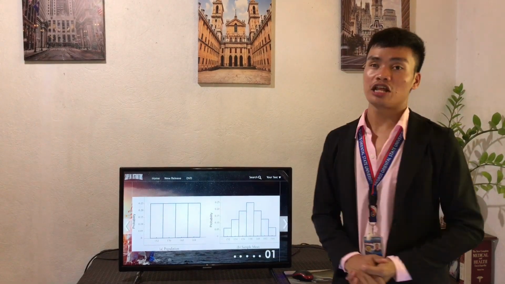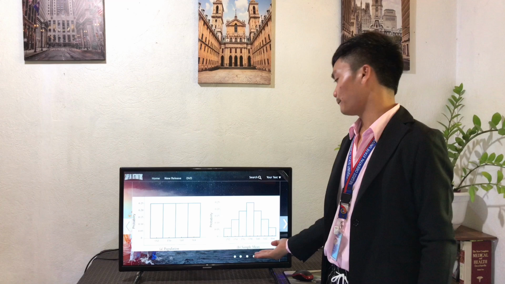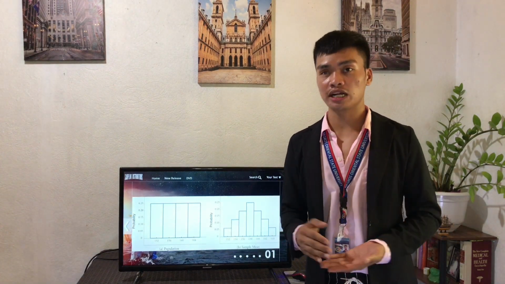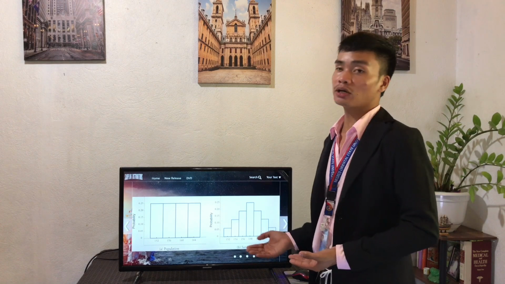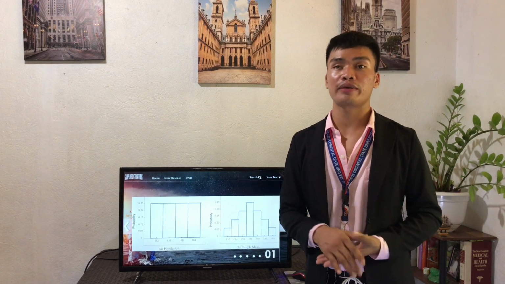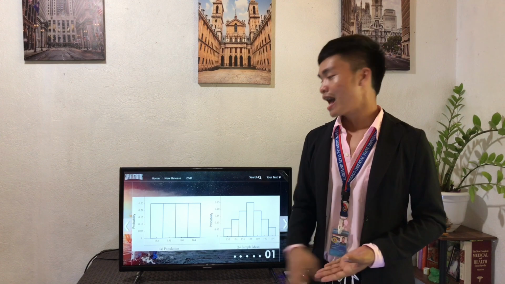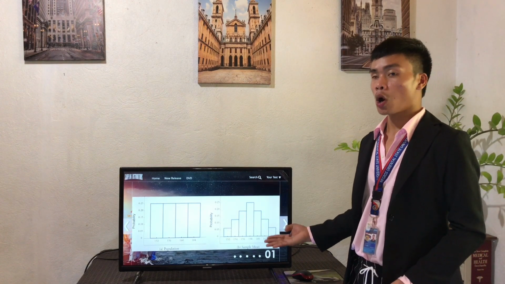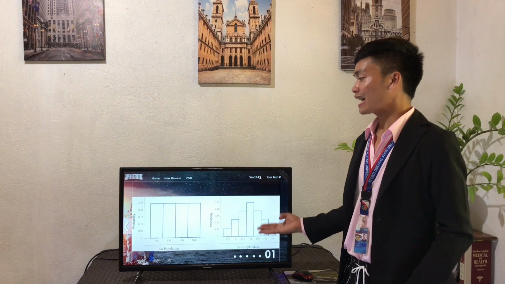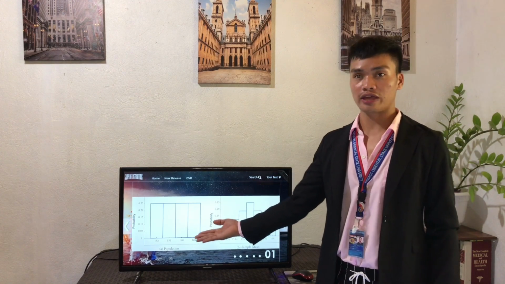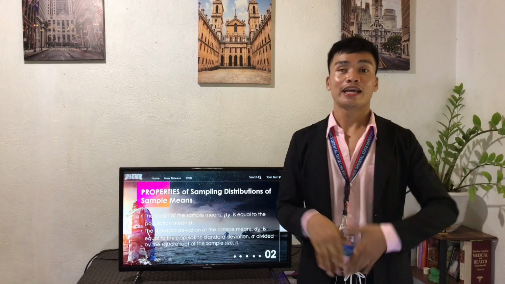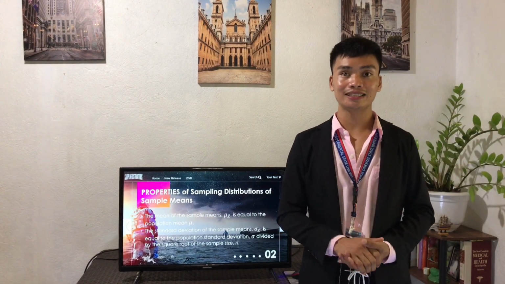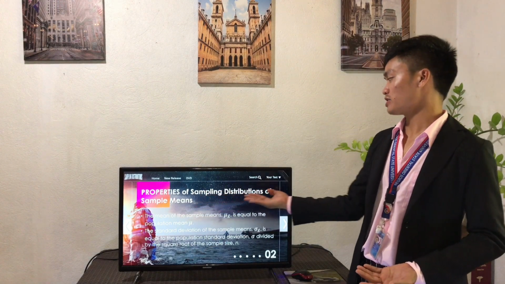This is the illustration of the population and the sample mean. By the way, population refers to all the members of a specific group, then the sample consists of all the elements considered in the study. As you can see on the illustration, the sample size cannot exceed the size of the population. In solving a particular problem involving sampling distributions in probability, you must consider the properties of the sampling